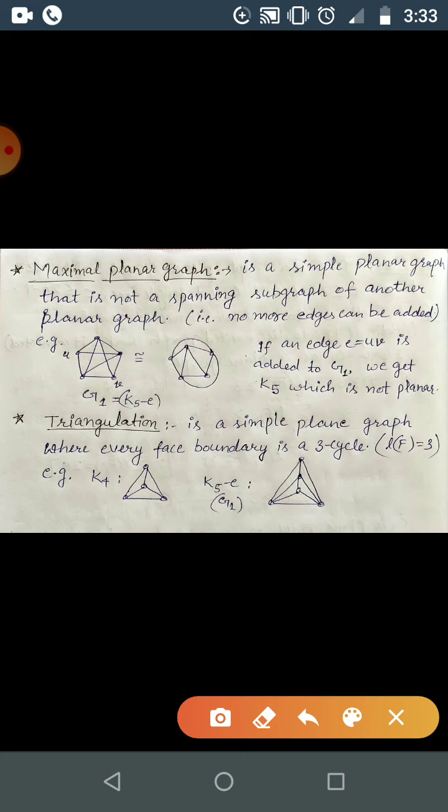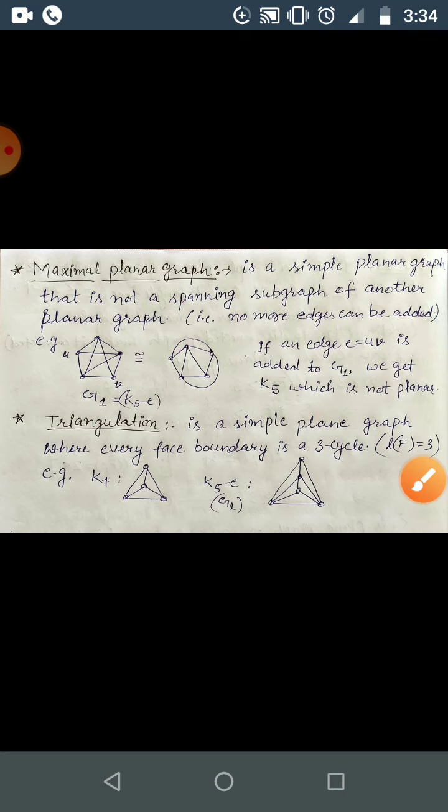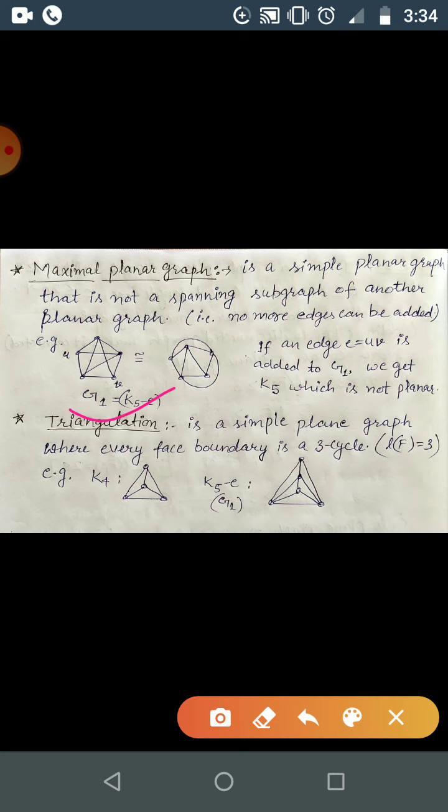So here if we add this edge, as I just discussed for G1, we get K5, which is not planar. That's why this graph is a maximal planar graph. Now come to triangulation. What do you understand by triangulation? Triangulation is a simple plane graph. It was a simple planar graph for maximal planar, but here it is a simple plane graph, already drawn in the plane.